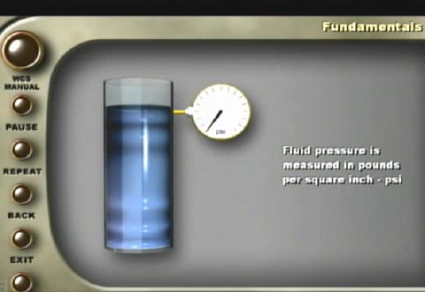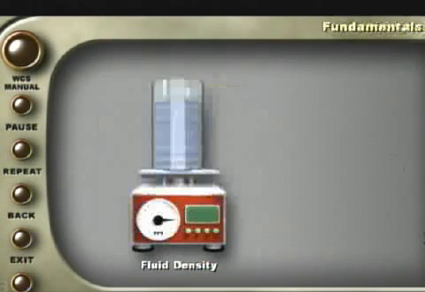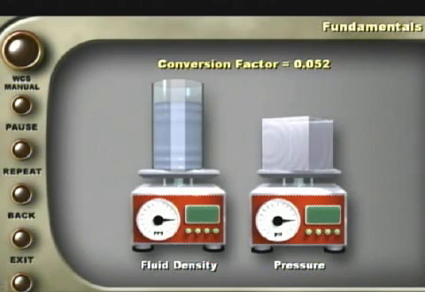The pressure that a fluid exerts against the walls of its container is measured in pounds per square inch, or psi. Because we typically measure fluid density in pounds per gallon, or ppg, and because we measure pressure in psi, we need a conversion factor to equate fluid density to psi. This conversion factor is generally rounded off to 0.052. Remember this number because it is used frequently.